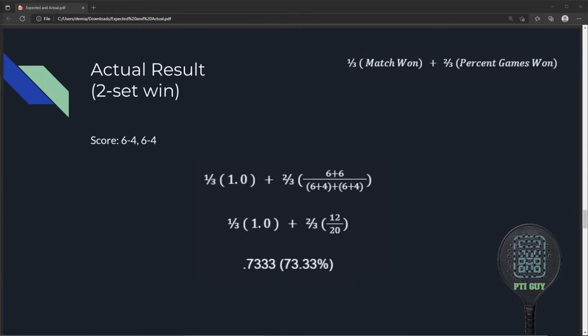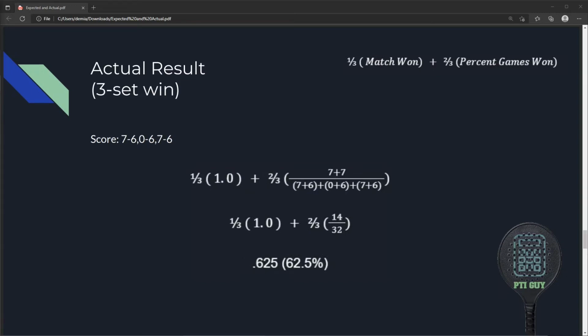Let's look at a two-set win. Here is an example of a score of 6-4, 6-4. As you can see, the actual result calculates out to 73.33%. Here's an example of the worst three-set win, 7-6, 0-6, 7-6. In this case, you can see that the winning team, despite not winning the most games in that match, still had a greater than 0.5 or 50% actual result. The losing team in this match would have had a score of 37.5%.